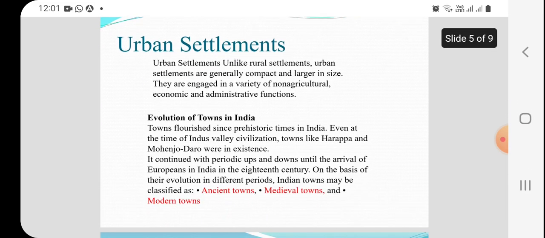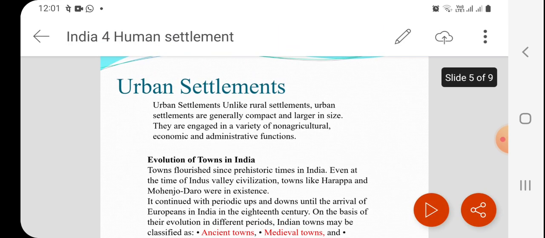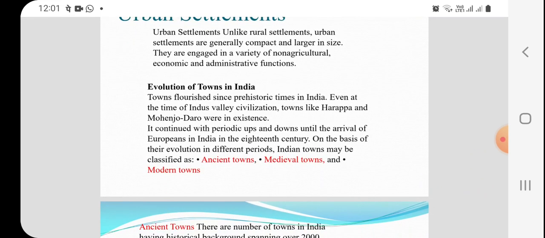Now we are coming to urban settlement. Urban settlements, unlike rural settlements, are generally compact and large in size. They are engaged in a variety of non-agricultural economic and administrative functions. Urban areas have all infrastructure facilities and are well developed economically. That is why urban settlements are totally different from rural settlements.